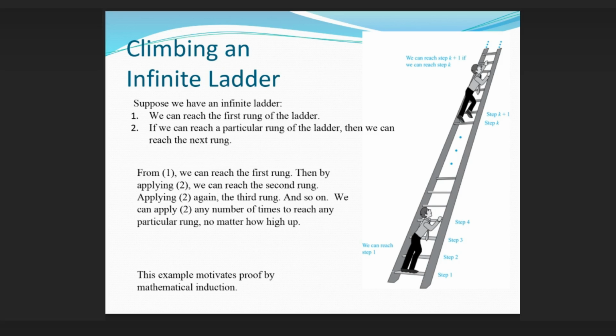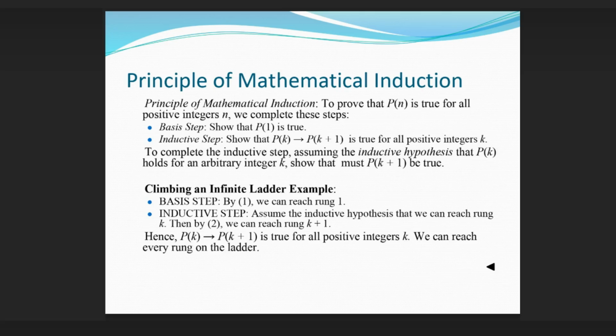Climbing an infinite ladder. Suppose we have an infinite ladder. We can reach the first rung of the ladder. If we can reach a particular rung of the ladder, then we can reach the next rung. From 1, we can reach the first rung. Then by applying 2, we can reach the second rung. Applying 2 again, the third rung, and so on. We can apply 2 any number of times to reach any particular rung, no matter how high up. This example motivates proof by mathematical induction.